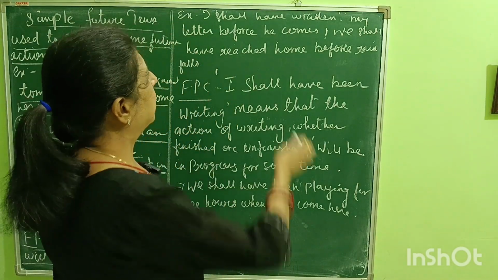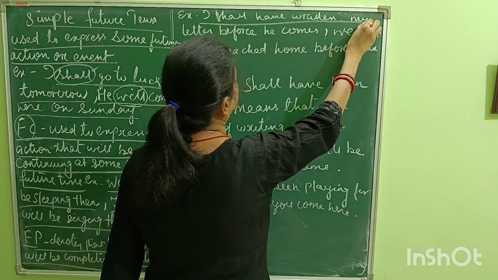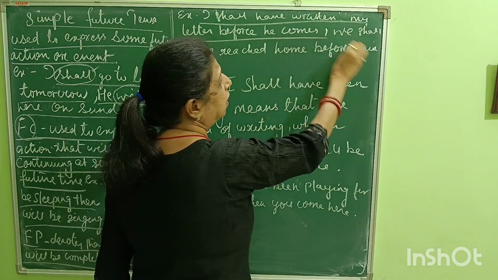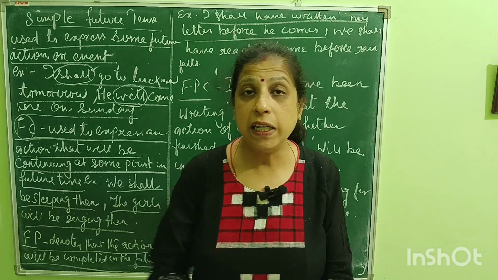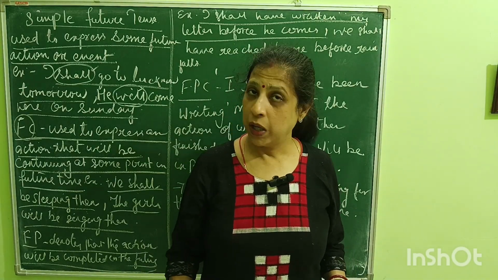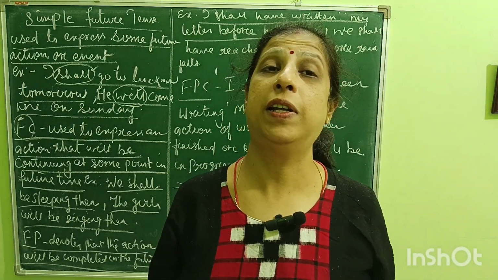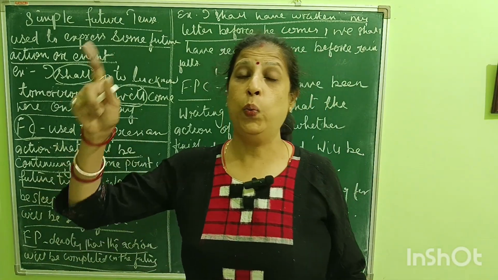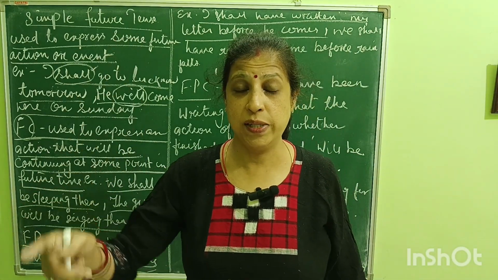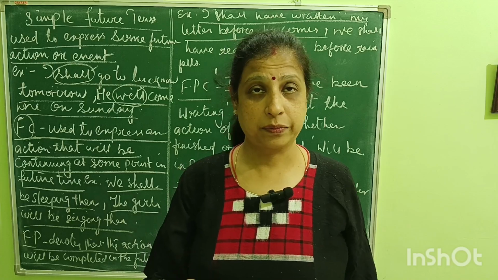For example, I shall have written my letter before he comes. Before he comes, I need to finish my letter. Here, along with shall, we are using have.